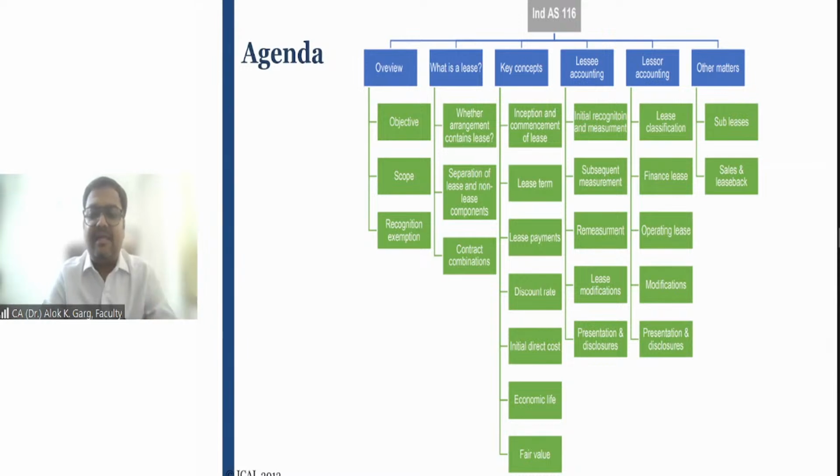I will discuss this standard in detail with a lot of illustrations, a lot of examples, a lot of Excel examples, and a lot of layman language examples, and I will try to connect this standard with your day-to-day life, so that you will be able to visualize this standard.